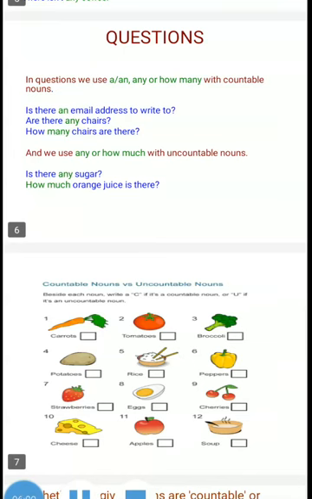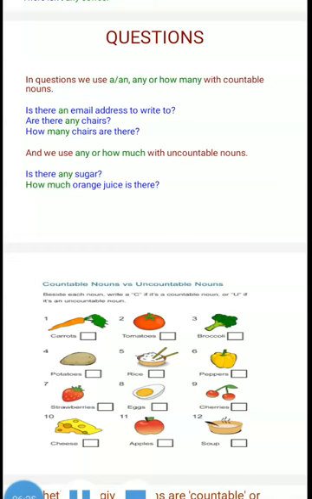Now we are going to look at an exercise. Here are 12 nouns given. You have to find whether they are countable or uncountable. First, carrot. Is it countable or uncountable? There are 3 carrots in the fridge. So obviously it is a countable noun. Tomato. There are 5 tomatoes in the basket.